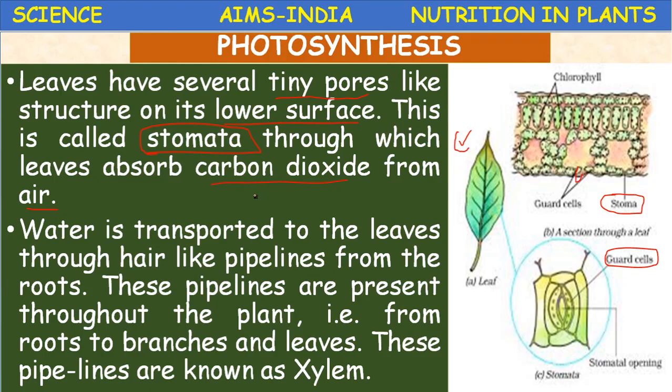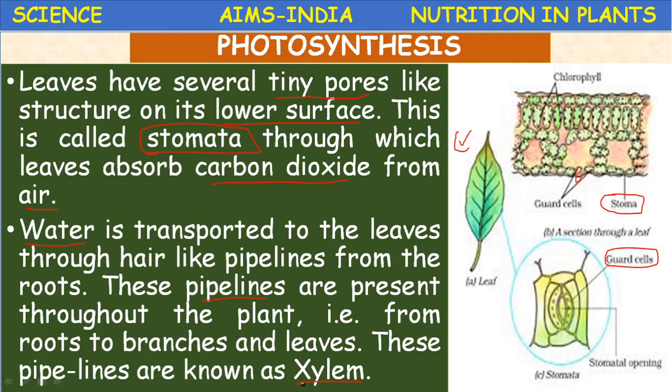Next, what is the next requirement after carbon dioxide? The important reactant is water. Water is transported to the leaves through hair-like pipelines from the roots. These pipelines are present throughout the plant, that is from roots to the tip of the leaves, or from roots to branches and leaves. These pipelines are known as xylem vessels, and the tissue is called xylem tissue.